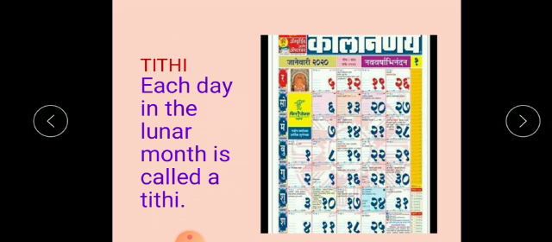Let's talk about the Tithi. If you see the Kalnirnay, which we have at our home, children, each particular day has a Tithi. Each day has its own importance, isn't it? That is said to be a Tithi. But what is the exact meaning of this Tithi? Each day in the lunar month is called a Tithi. Just now we talked about the lunar month, the changes in the shapes of the moon. In that whole month, each day in that lunar month is said to be a Tithi. So all these days have particular Tithis. One day in the lunar month is said to be a Tithi.